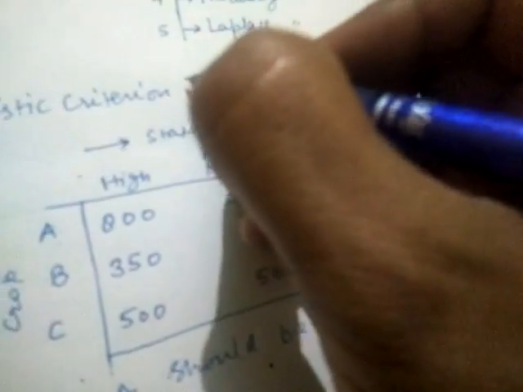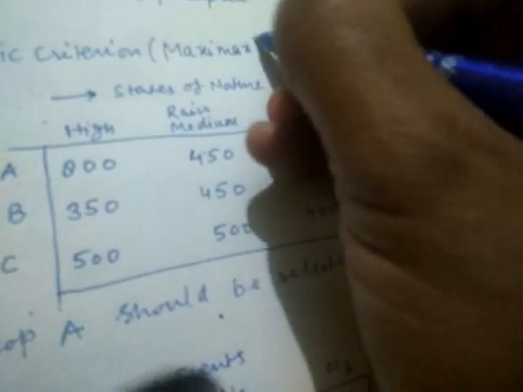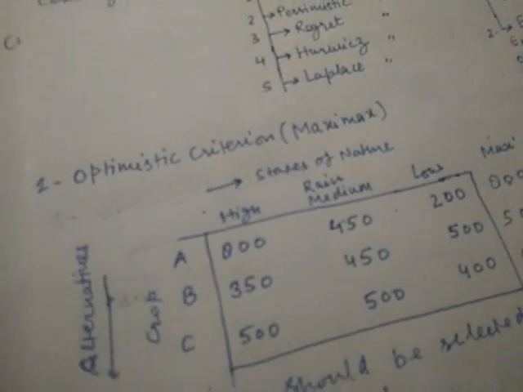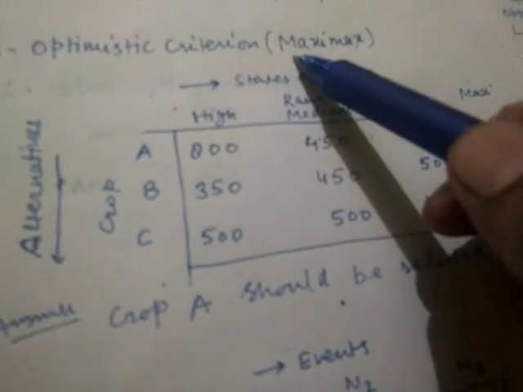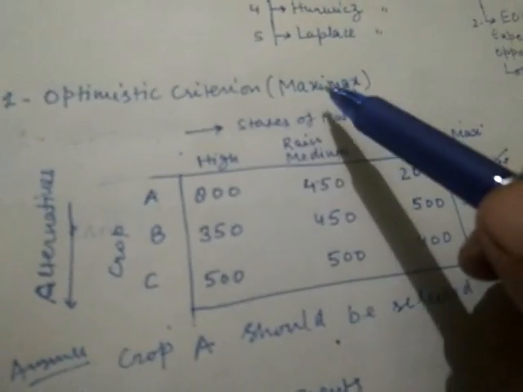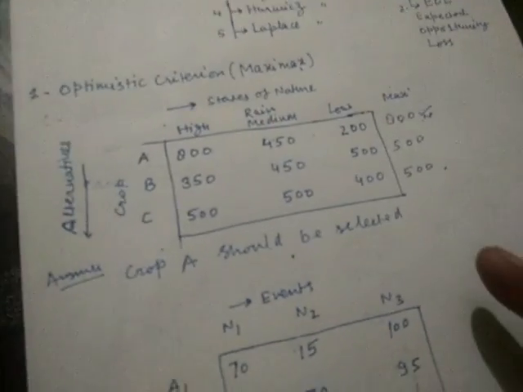This is our decision. Now, this is the reason this optimistic criteria is also known as Maximax. You can better understand why this Maximax term is there. The reason is that we are selecting the maximum among the maximum, or you can say the maximum of the maximum. This is the reason this criteria is Maximax. So most of the times this criteria is also asked with the name Maximax criteria instead of optimistic criteria. So I think it would be clear to you.